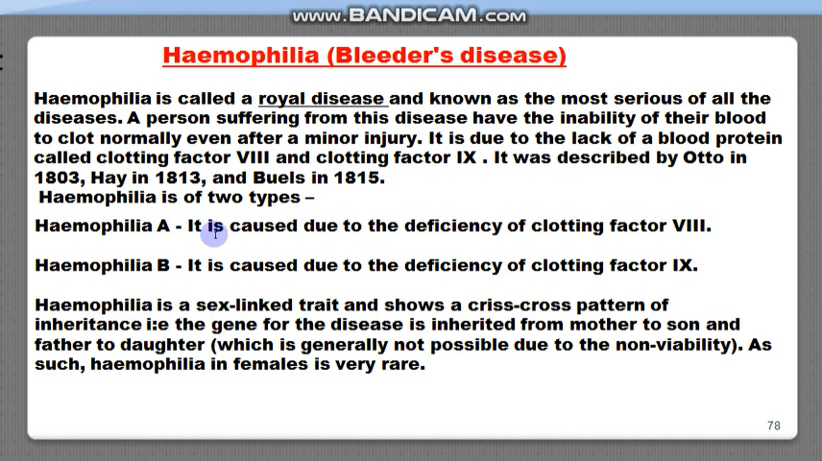Hemophilia A is caused due to the deficiency of clotting factor 8, and hemophilia B is caused due to the deficiency of clotting factor 9. So both of these types of hemophilia are caused due to the deficiency of the clotting factor, and in this disease the blood does not clot even after a minor injury.